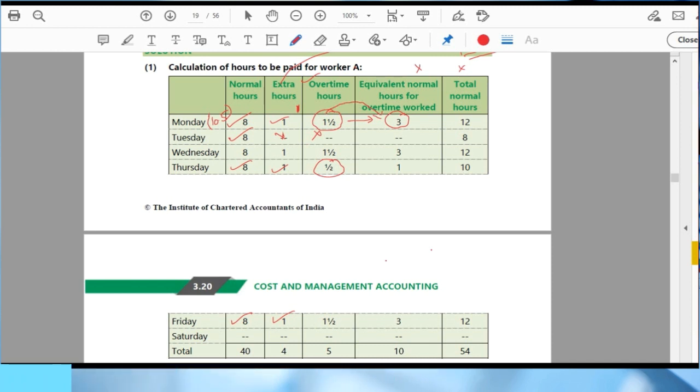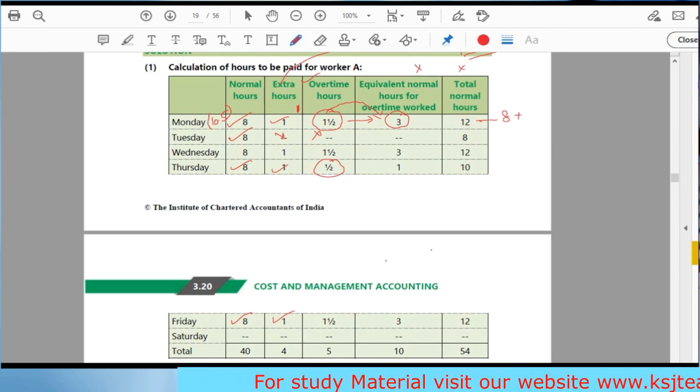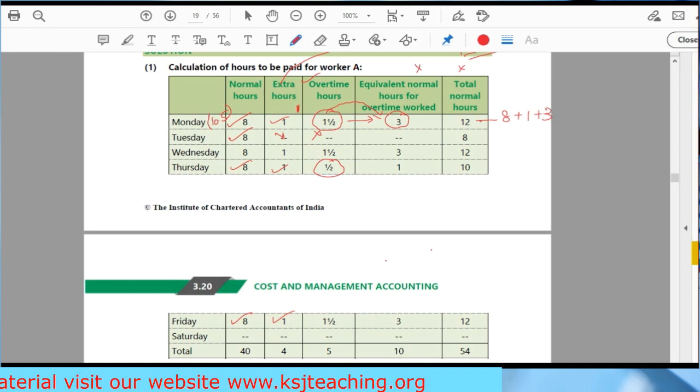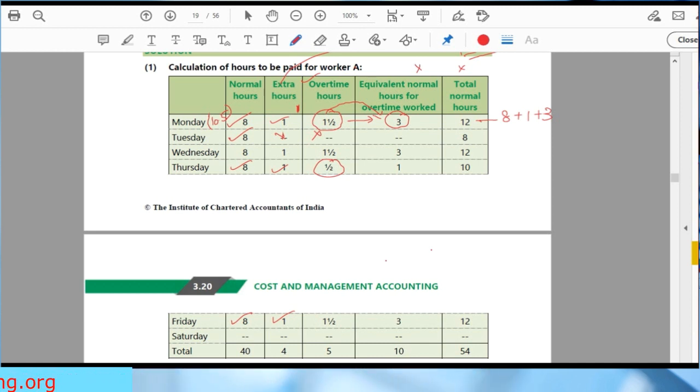Sir, why are we doing this? So that our whole equation is in normal hours. So what I calculate is total normal hours, that is 8 plus 1 plus 3. This is done for simplification. We are converting everything into a single variable, that is normal hours.